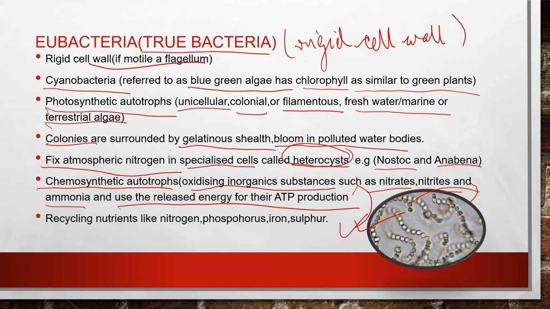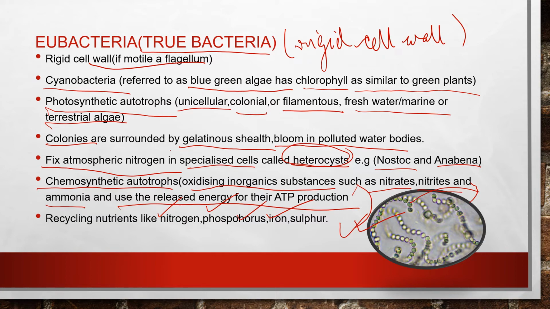Now these eubacteria are playing another important role in recycling nutrients like nitrogen, phosphorus, iron and sulfur. So this is how they are recycling the nutrients.